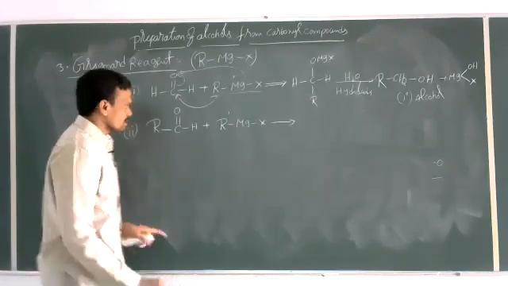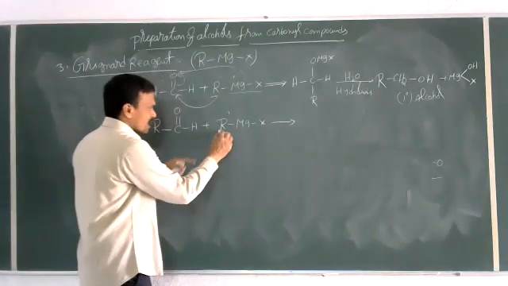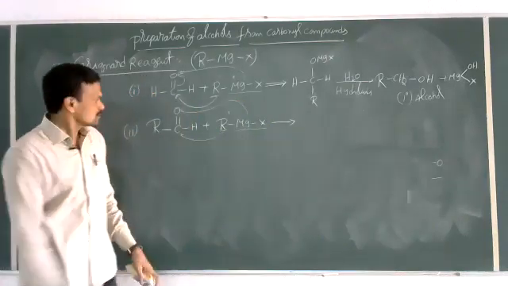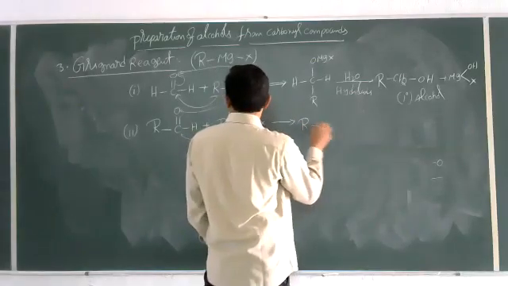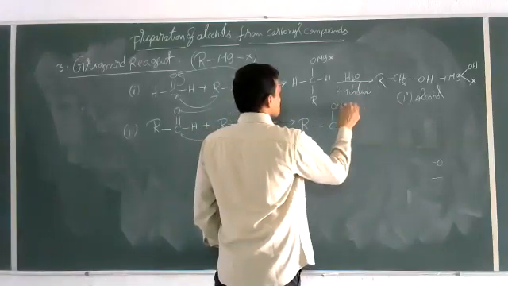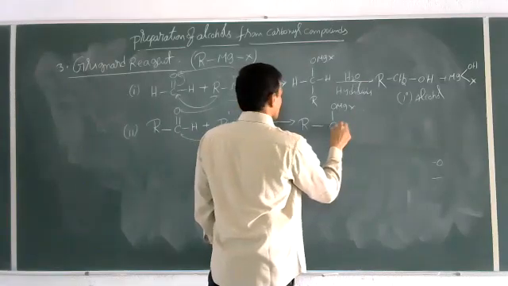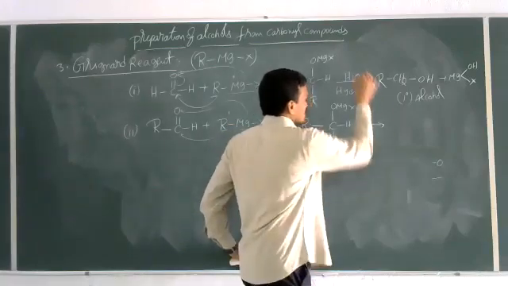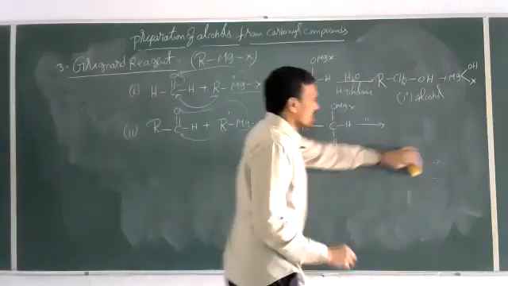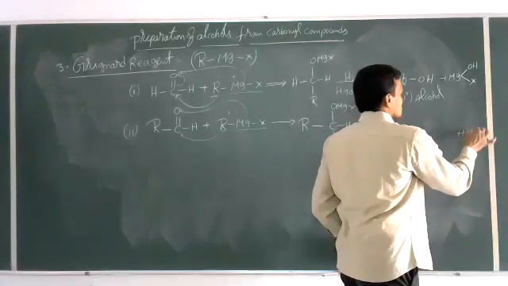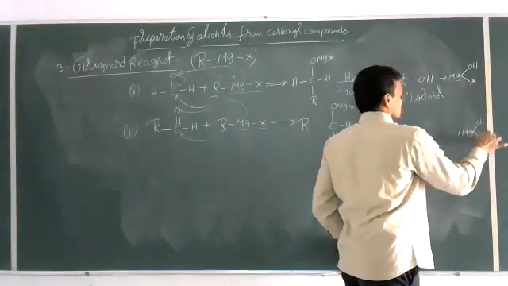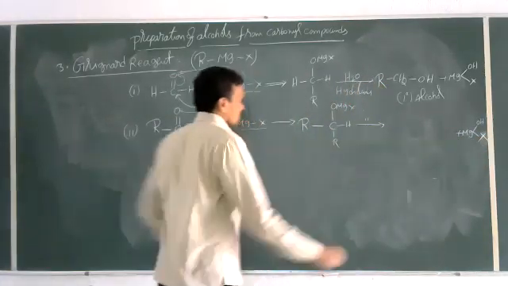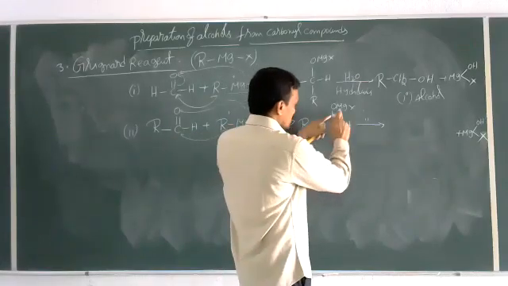Two possibilities are there. Now, just like earlier, add this R dash to the carbon and this MgX part to oxygen. Then what will you get? R CH(R') OMgX. Now on hydrolysis, just like earlier, this MgOHX gets separated.